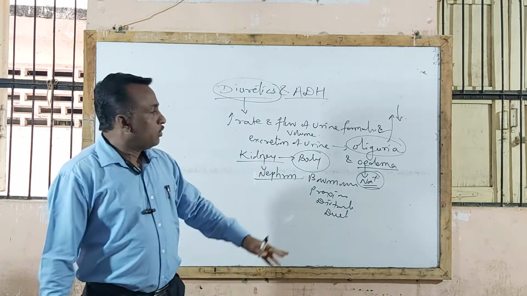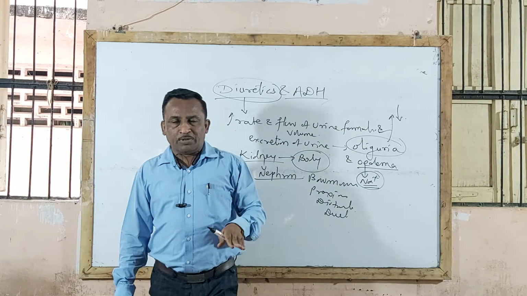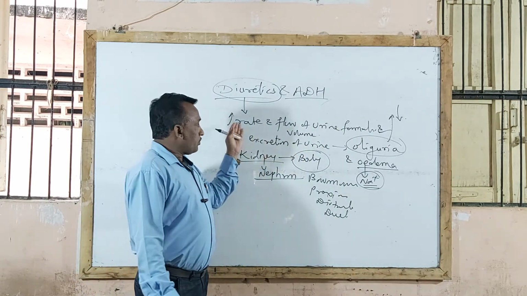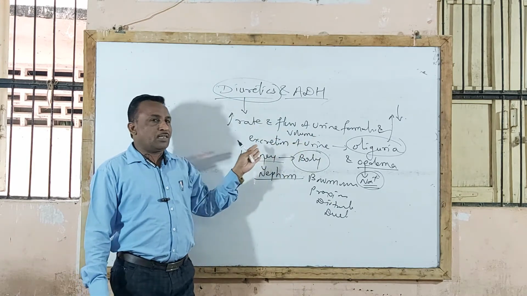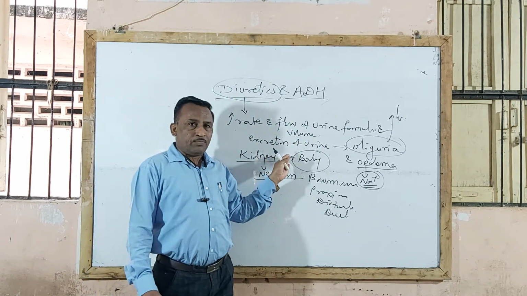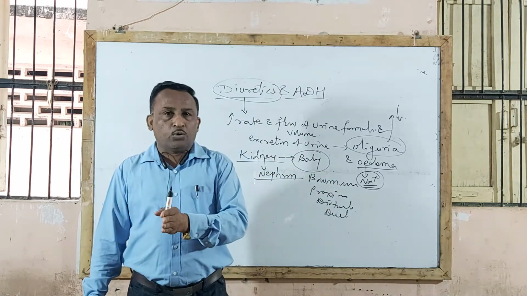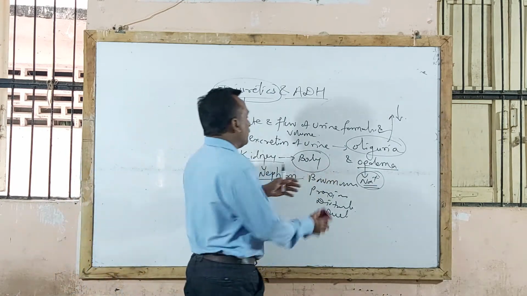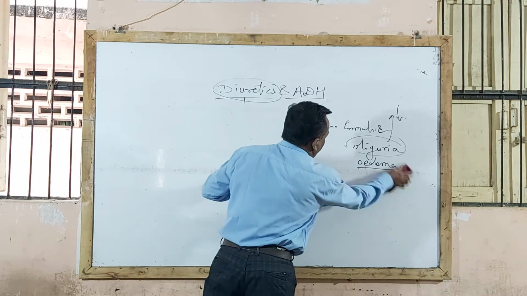You understand that oliguria is nothing but decrease in urine flow and urine formation. Under such a condition, diuretic agents are effective to increase the rate and volume of urine formation as well as the rate of excretion of urine. Also, these agents facilitate excretion of sodium, decrease reabsorption of sodium in body and thereby are useful in treatment of edema. That agent is called a diuretic agent.